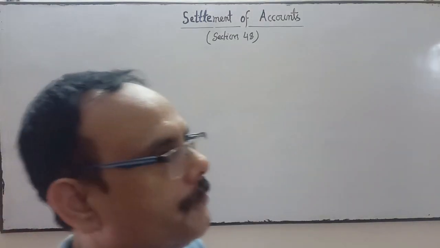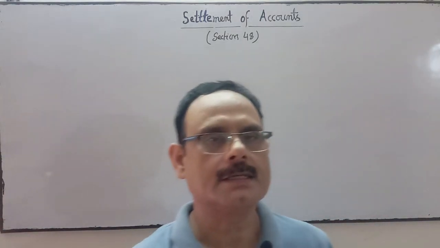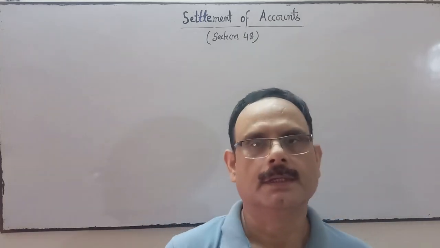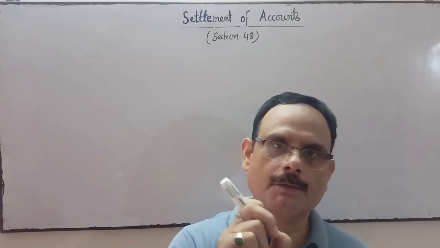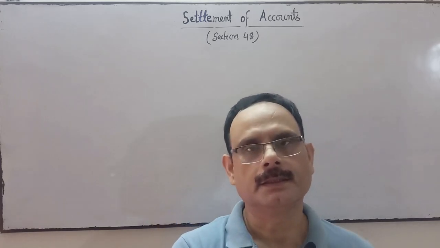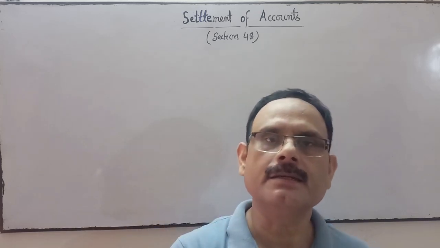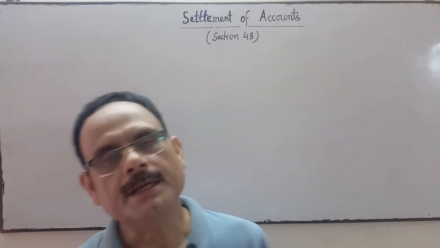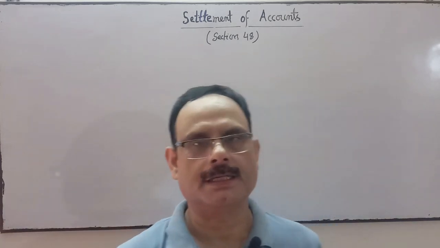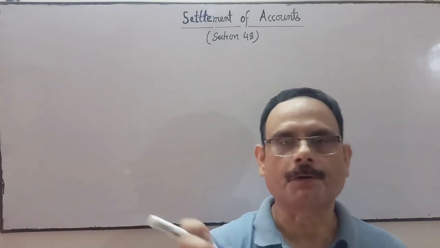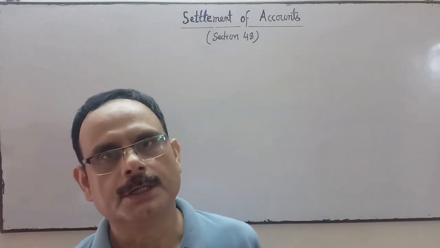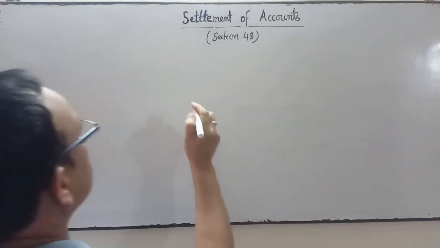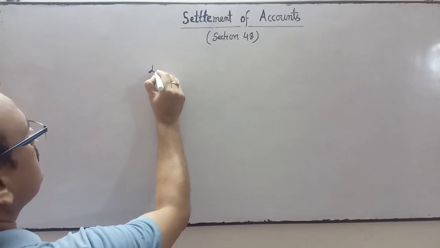Okay. First of all, losses including deficiency of capital shall be paid first out of profit, then out of capital, and lastly, if necessary, will be realized from the partners in their respective profit sharing ratio. This comes under section 48A.